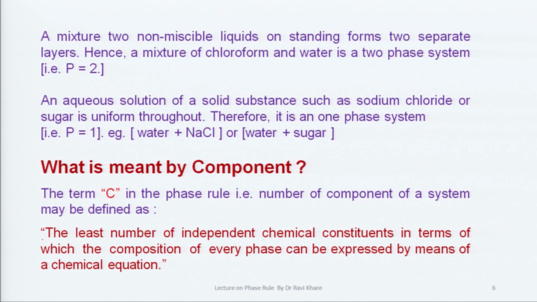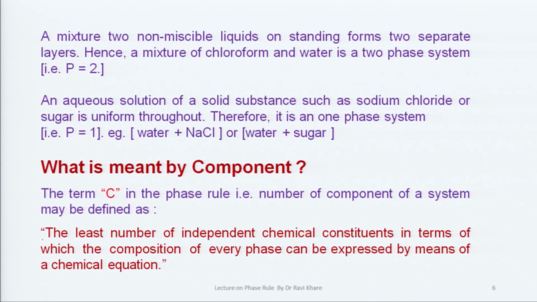An aqueous solution of a solid substance such as sodium chloride or sugar is uniform throughout. Therefore, it is a one phase system, that is P is equal to 1. Another example is water and sugar. The aqueous solution of sugar always has P is equal to 1. The aqueous solution of NaCl always has one phase. Now, we come to the component part.